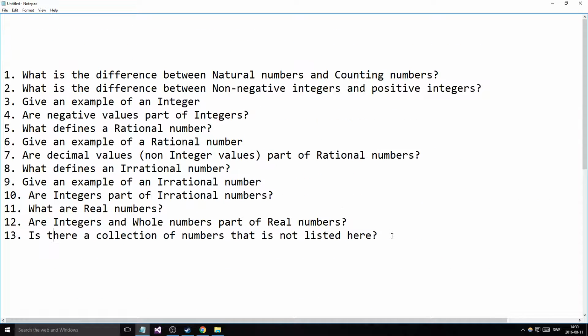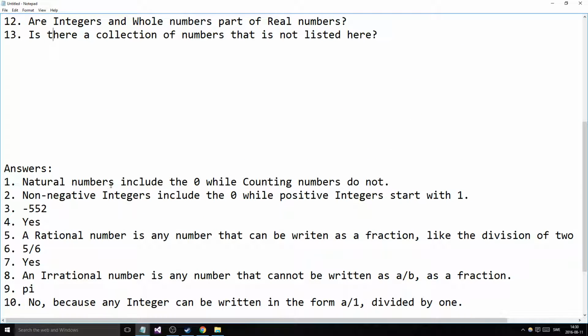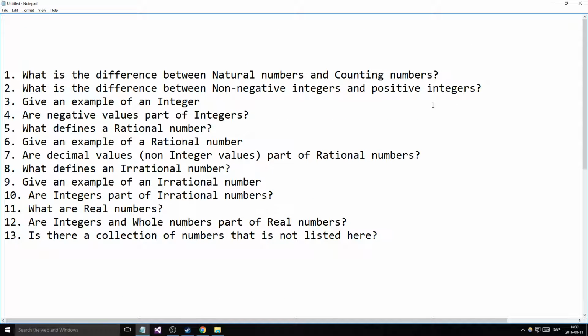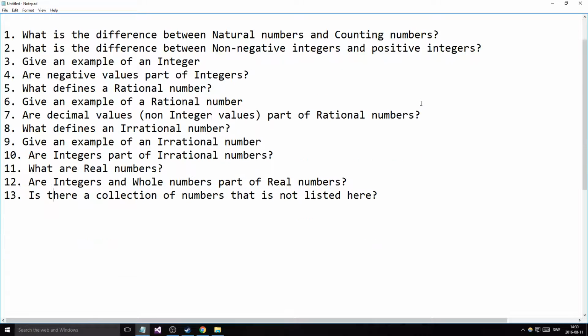So the first question was, what's the difference between natural numbers and counting numbers? Well, natural numbers include the zero while the counting numbers do not. And like I said in the lesson, sometimes your teacher could be a little picky about these things, so make sure you ask your teacher and don't just go by what I'm saying. Because I'm not a mathematician, but that's what I found through my learnings in school.